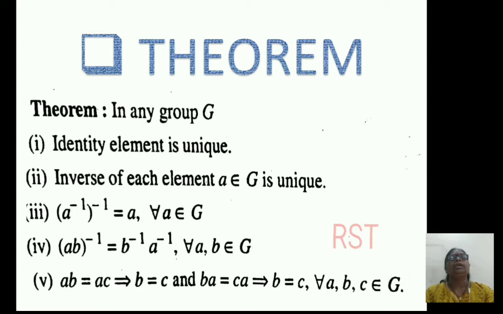Fourth result is, in any group G, (ab) inverse equals b inverse into a inverse for all a, b belongs to G. And fifth result is, in any group G, ab equals ac implies b equals c, and ba equals ca implies b equals c for all a, b, c belongs to G. G means group.